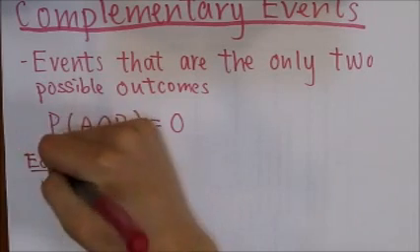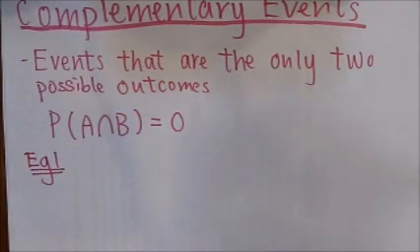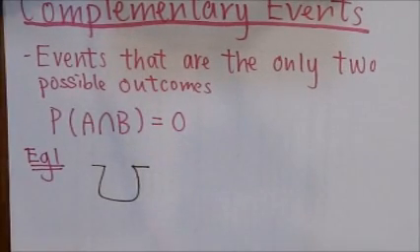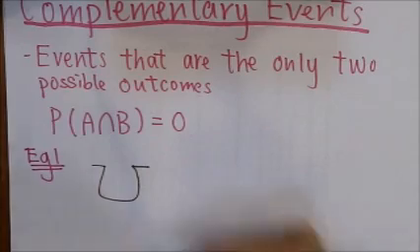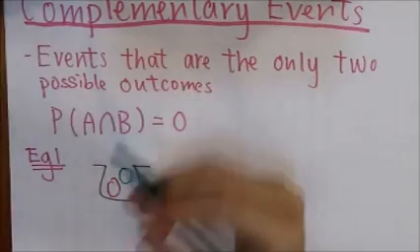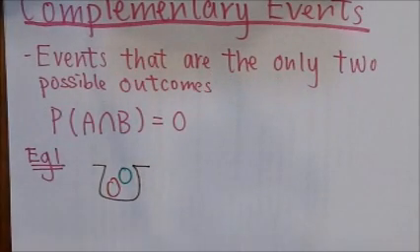An example is that, let's say we have a bag, and inside the bag we have a red ball and a green ball, and we are to randomly draw a ball from the bag, so we can either get a red ball or a green ball. So the event that a red ball is drawn and the event that a green ball is drawn are the only two possible outcomes, and they are known as complementary events.